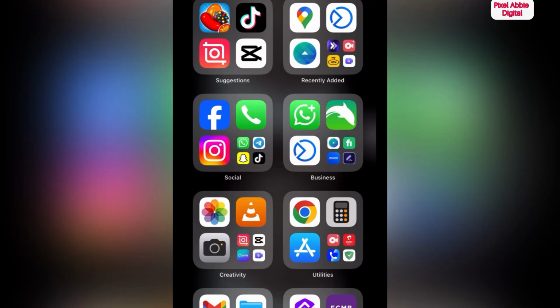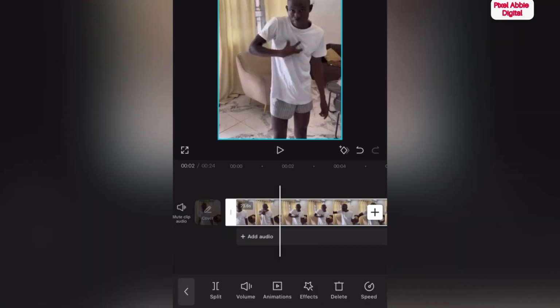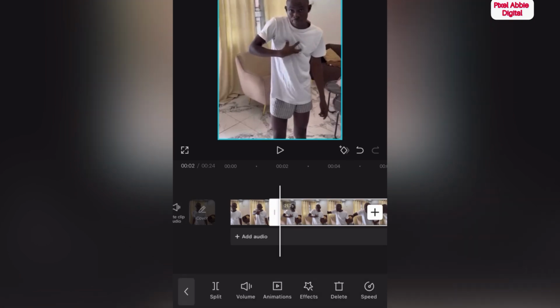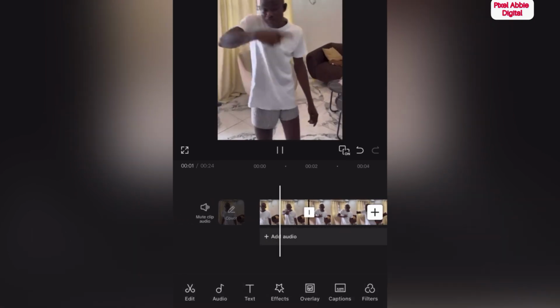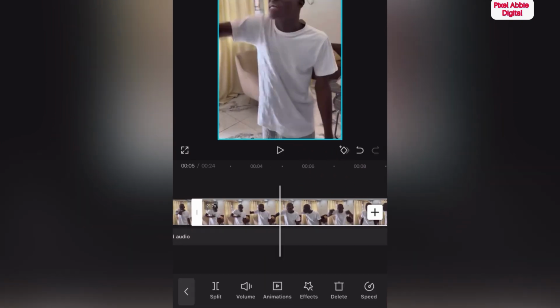The first thing you're going to do is download the video that you want to talk about. Make sure that it's highlighted this way. What I want us to do is split the video a bit so that people can hear his voice from the beginning like this. Tap this second part, then reduce the volume completely. Now we're ready to start.